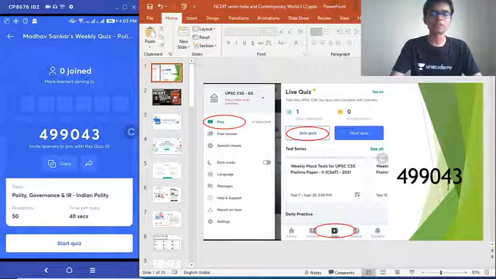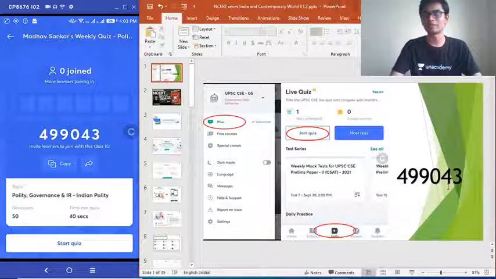Today's topic is polity. So you can try how much you have prepared, and you can self-evaluate yourself after this quiz. I have arranged 50 questions, 40 seconds for each question. So this will go on for about 40 minutes, and we will take it from there.